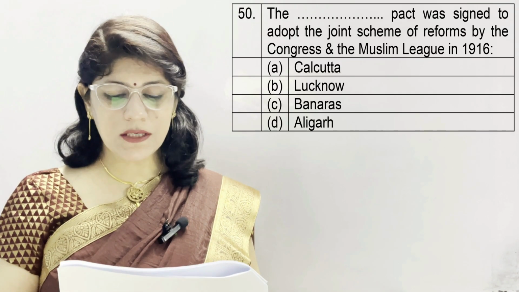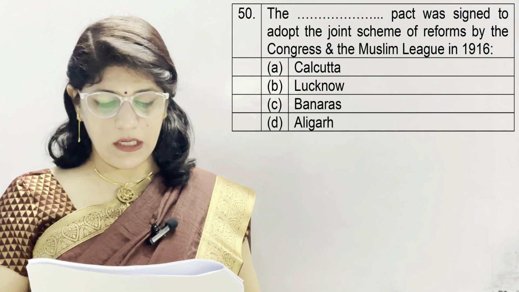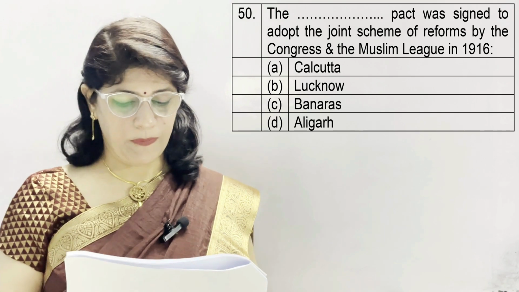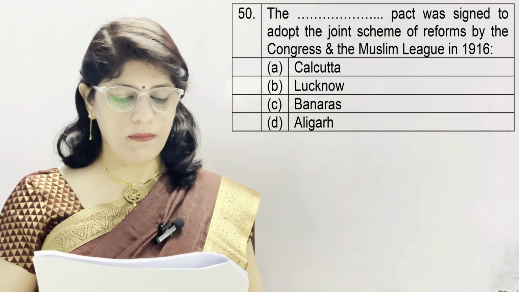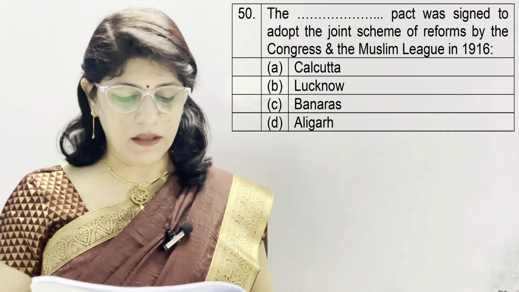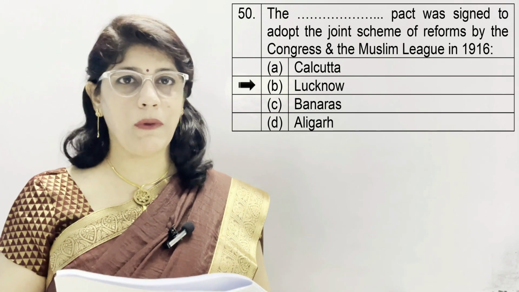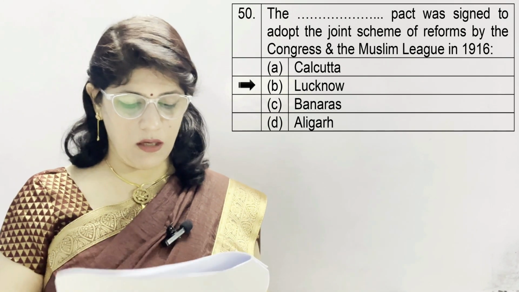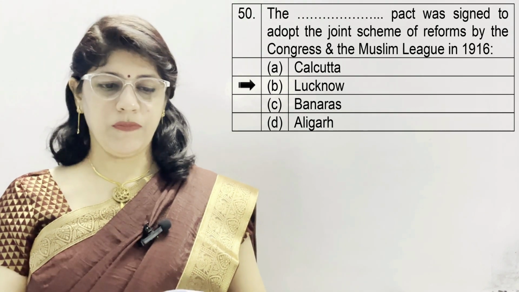Question number 50. The Pact was signed to adopt the joint scheme by Congress and Muslim League in 1916. A option is Calcutta, B. Lucknow, C. Banaras and D. Aligarh. And this famous pact is known as Lucknow Pact, which was signed by Congress and Muslim League in Lucknow. So known as Lucknow Pact.